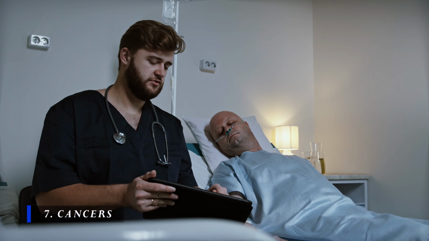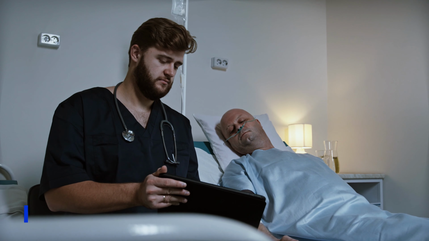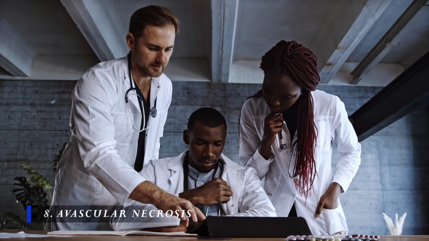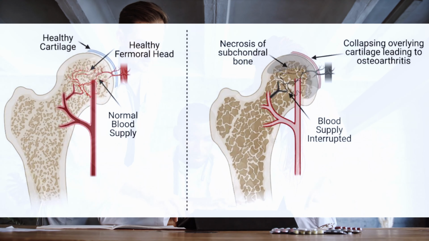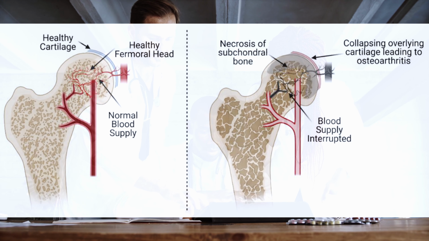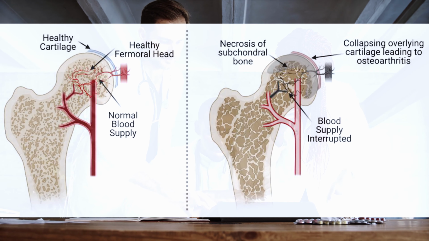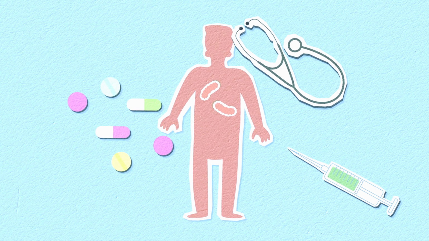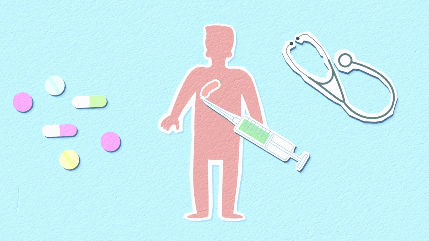Cancers. Tumors that start in the bone or that spread to the bone can cause pain in the hips as well as in other bones of the body. Avascular necrosis, often called osteonecrosis. This condition happens when blood flow to the hip bone slows and the bone tissue dies. Although it can affect other bones, avascular necrosis most often happens in the hip. It can be caused by a hip fracture or dislocation or from the long-term use of high-dose steroids such as prednisone, among other causes.